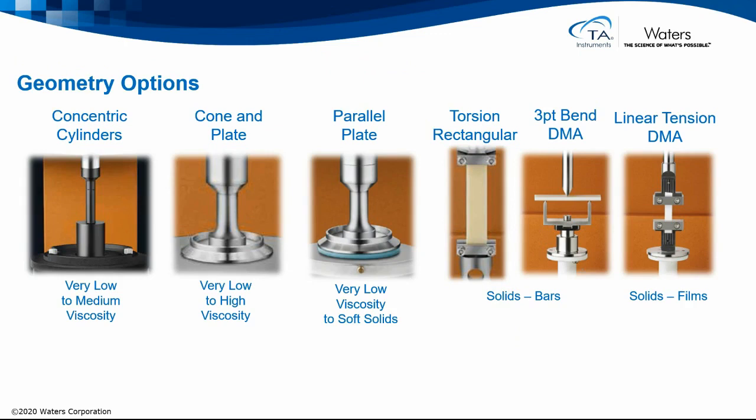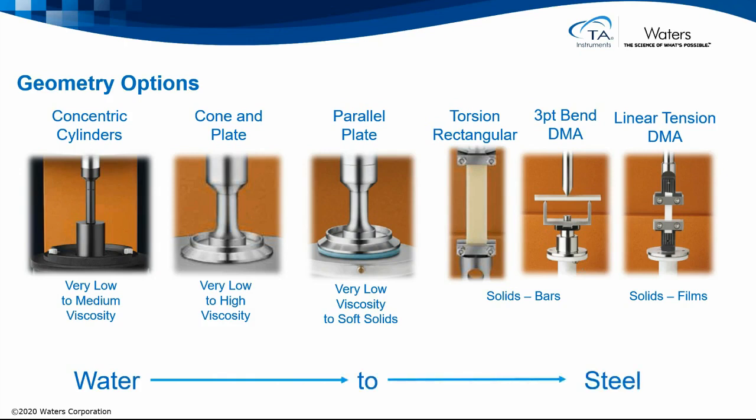Now when it comes to using these instruments, we have a range of geometries which configure the shape and form of the sample. They enable us to measure materials from water through to stainless steel, with concentric cylinders measuring very low to medium viscosity materials, things that are easy to pour and decant. Then these are the best choice for unstable suspensions.